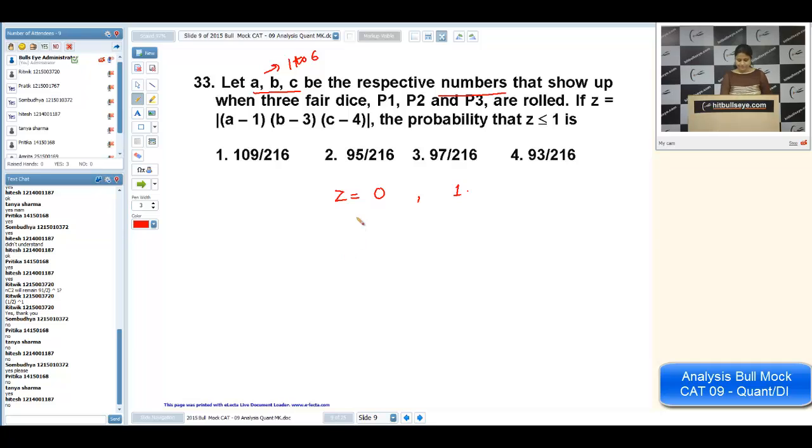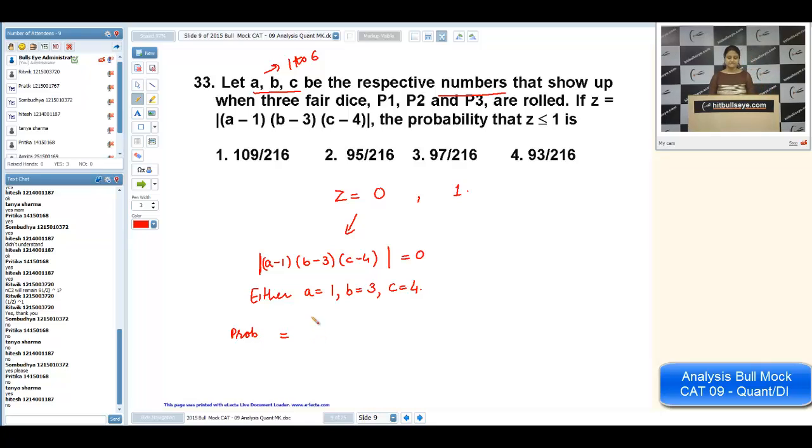Z can either take value 0 or 1. Now for Z equal to 0, what is the definition of Z? That is mod of A minus 1 into B minus 3 into C minus 4. It should be equal to 0. Now, the product of 3 integers, or we can say product of 3 numbers, is 0 if at least one of them is 0. So either A is 1, B is 3, or C is 4. So we want to know the probability of this thing.